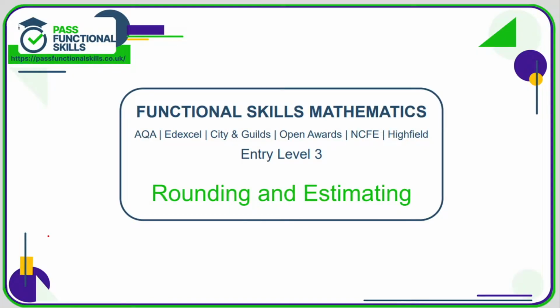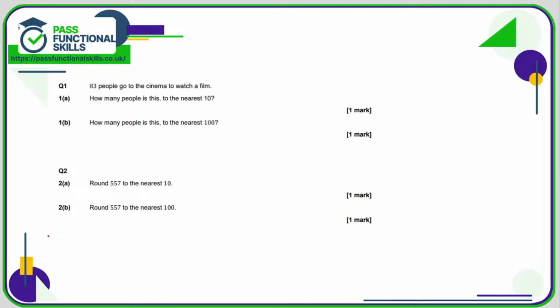Let's take a look at the rounding and estimating questions. Now all of these are non-calculator. So question number 1, 83 people go to the cinema to watch a film. To the nearest 10, well, 83 is between 80 and 90, and 83 is much nearer 80 than 90, so to the nearest 10 it's 80. Now to the nearest 100, 83 falls between 0 and 100. Since 83 is over 50, it's nearer 100 than 0, so the answer is 100.